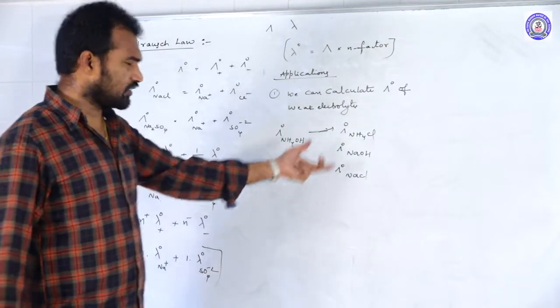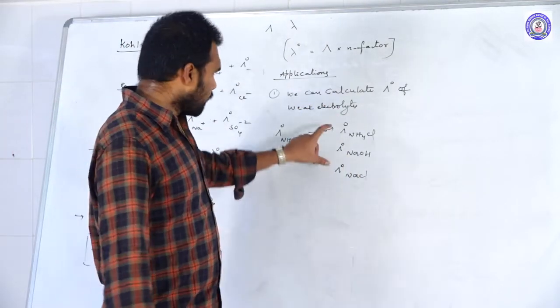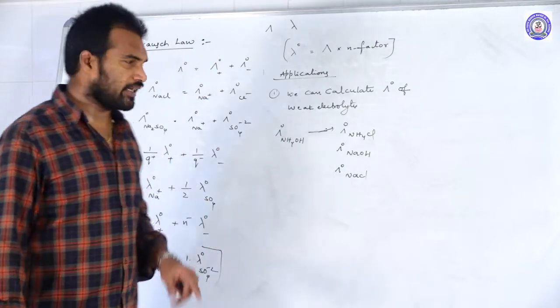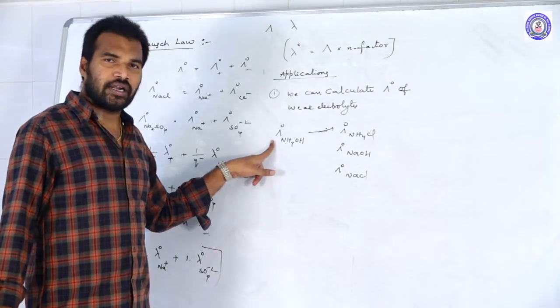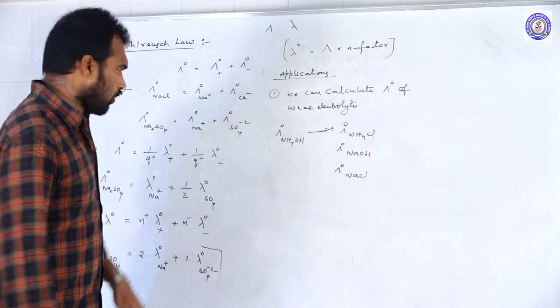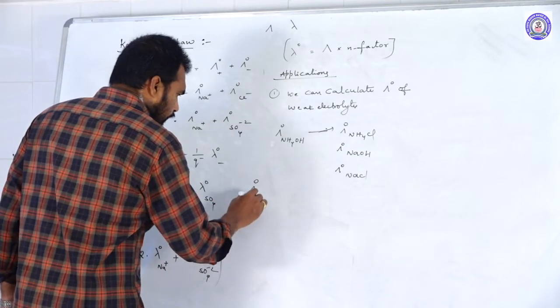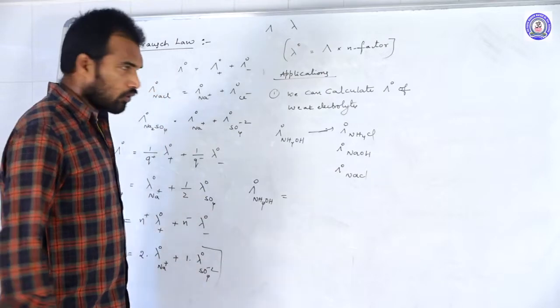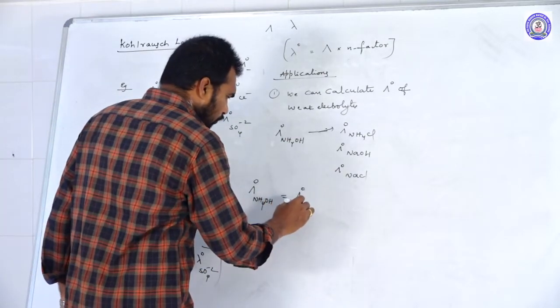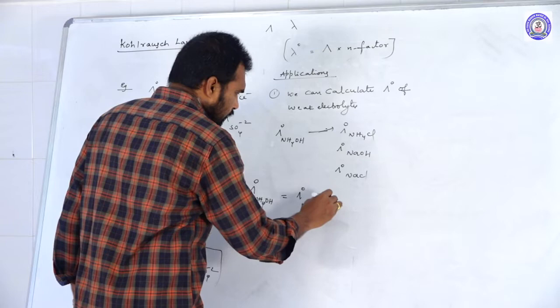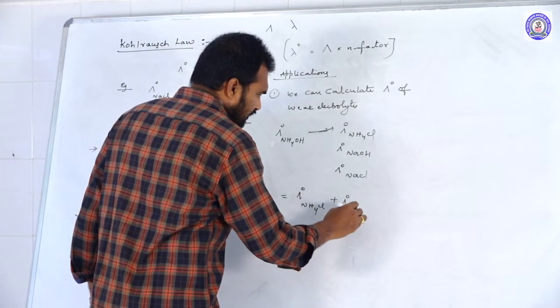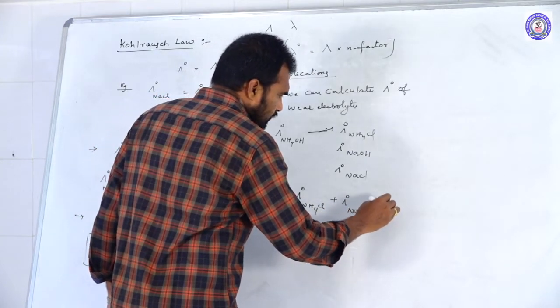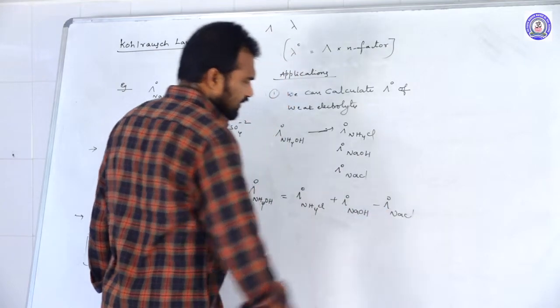These three are strong electrolytes. Λ0 of NH4OH is equal to Λ0 of NH4Cl plus Λ0 of NaOH minus Λ0 of NaCl.